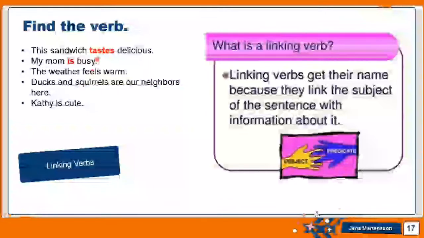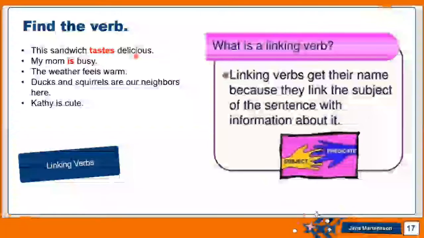What we have here is only these words, or these linking verbs: tastes, is, feels, are, and is. Now, linking verbs get their name because they link. Link between what? Between the subject and either the noun or an adjective.